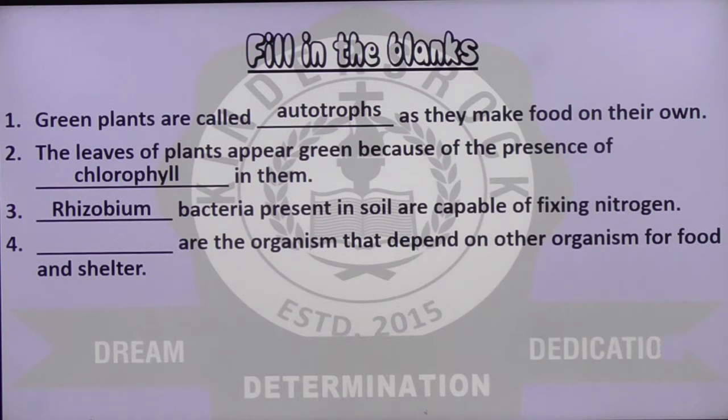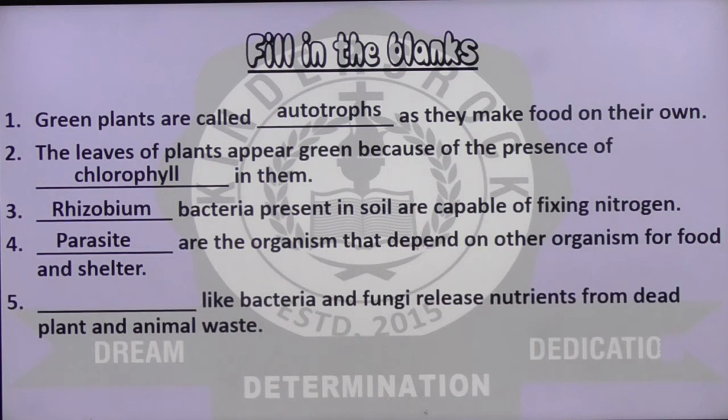Fourth one: dash are the organisms that depend on other organisms for food and shelter. It's a parasite. It depends completely on other organisms for food and shelter. Fifth one: dash like bacteria and fungi release nutrients from dead plants and animal wastes. They are decomposers.